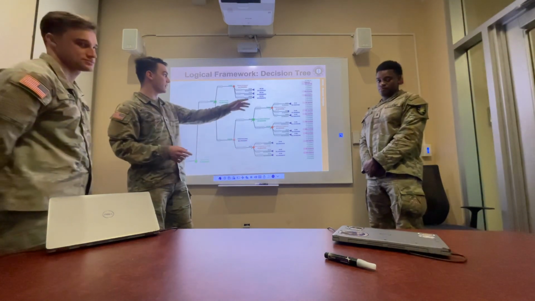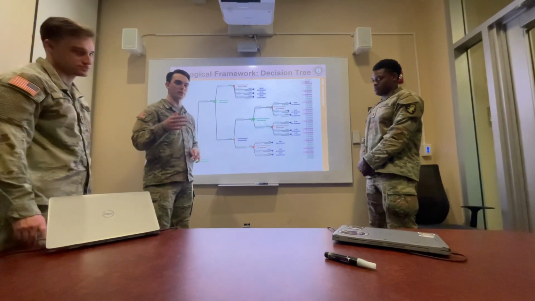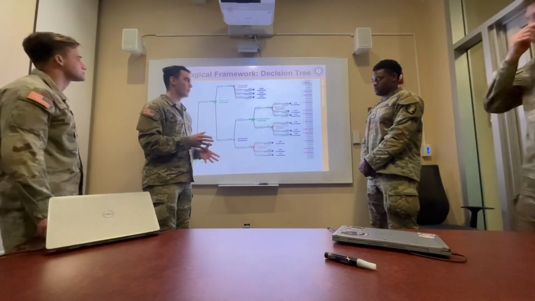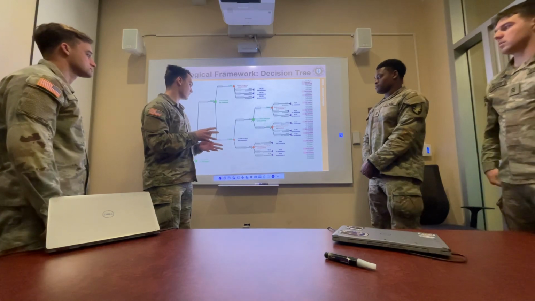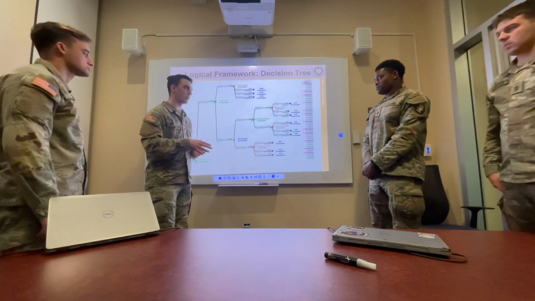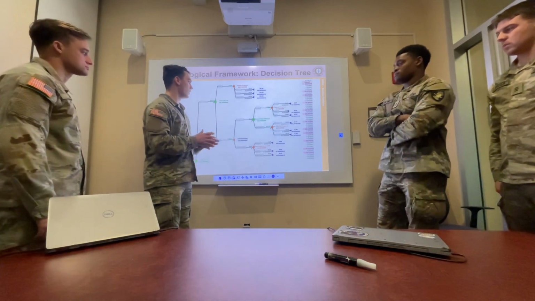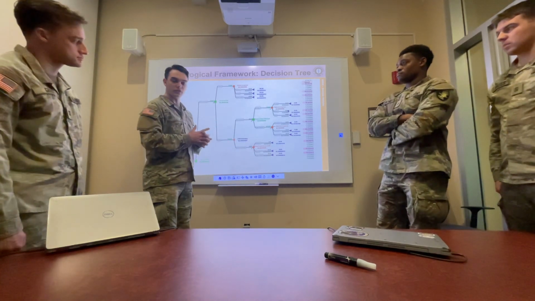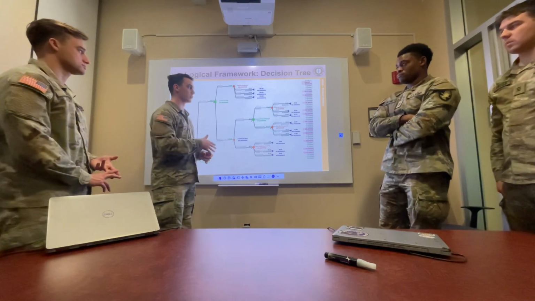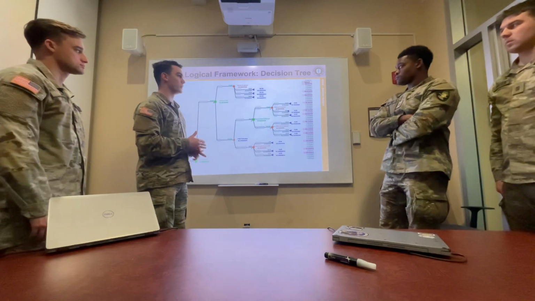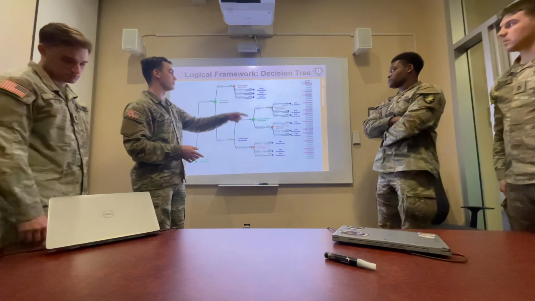On the far right is our total value for each alternative. What we had to do was interpolate the raw scores into values. The cost of travel and the future market value were both linear scales, and then the raw scores for quality of life and professional satisfaction were on a scale of 1 to 10, so we had to interpolate those values as well. Once we converted those to values, we multiplied those values by the weight, added them all together to get the total value for each system.